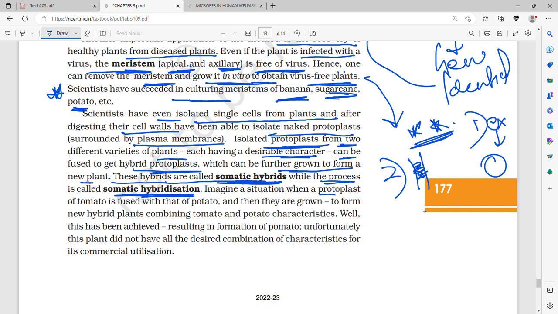Imagine a situation when a protoplast of tomato is fused with that of potato, and then they are grown to form new hybrid plants combining tomato and potato characteristics. This has been achieved, resulting in the formation of pomato. Unfortunately, this plant did not have all the desirable characteristics for commercial utilization. This is what I was saying, tomato and potato.